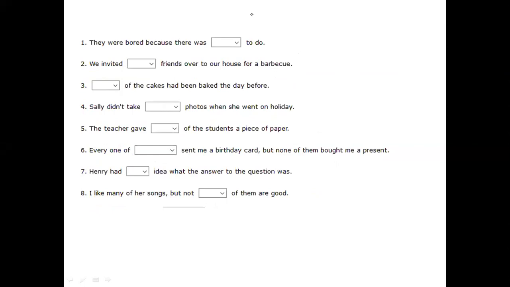They were bored because there was dash to do. That's quite a tricky question, isn't it? And nothing is there, but I guess we have to fill it with the determiners.